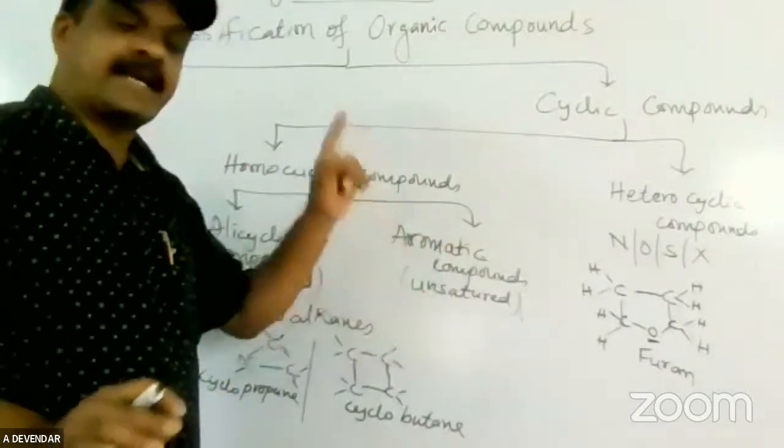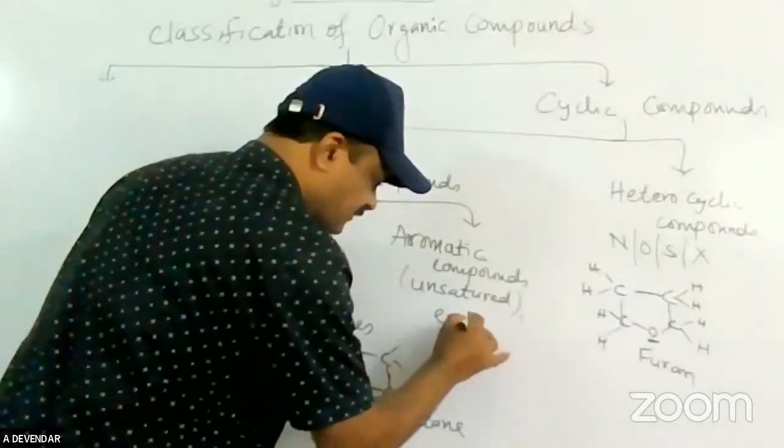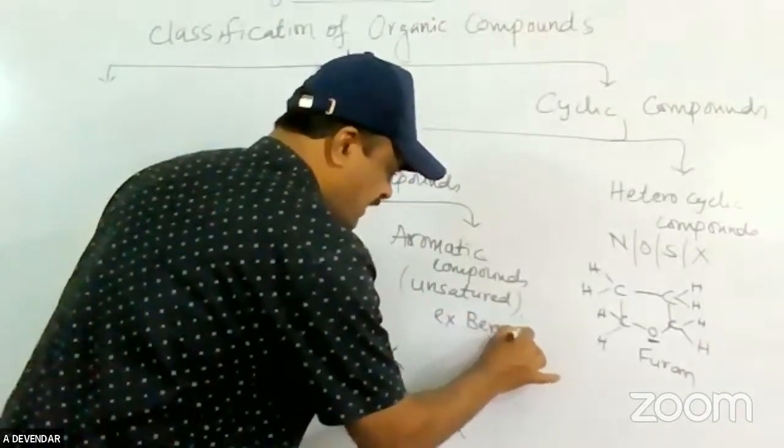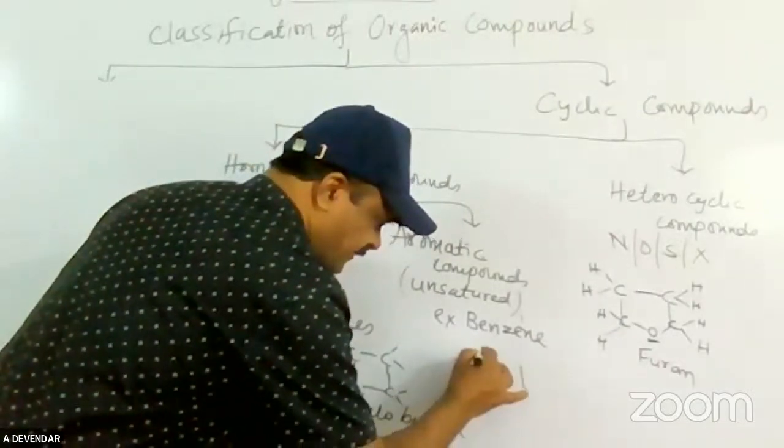Coming to aromatic hydrocarbons, the best example is benzene. Why am I using benzene? Because it is an aromatic hydrocarbon. I am just writing the cyclic structure.